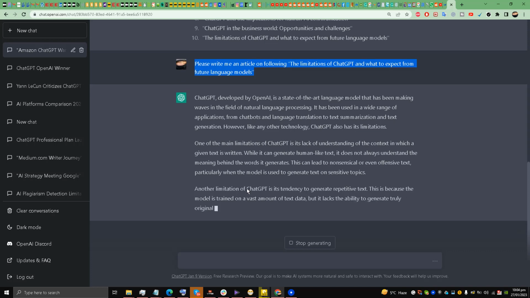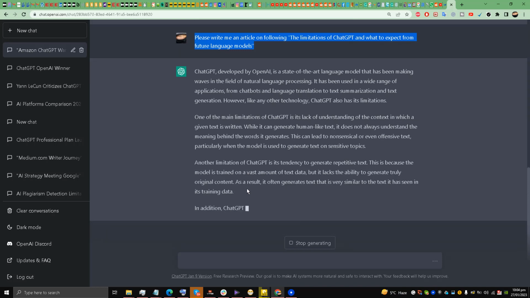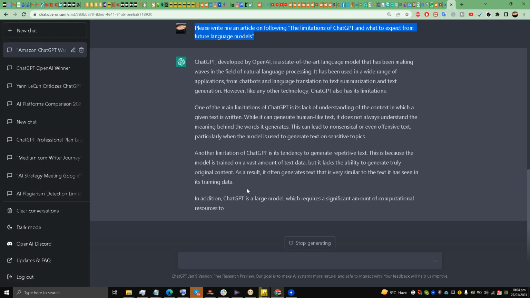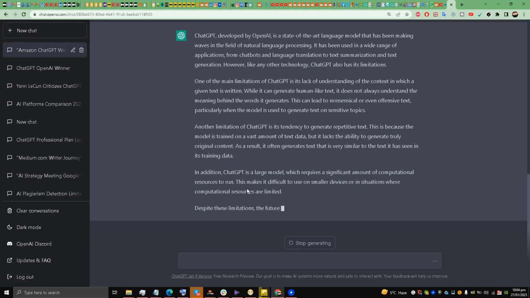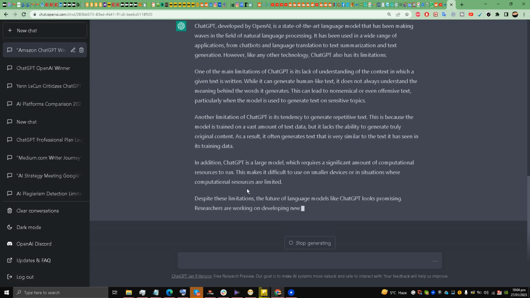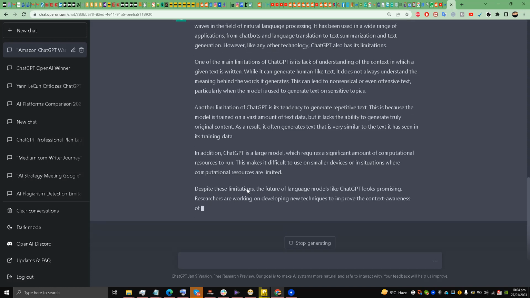This is because the model is trained on a vast amount of text data, but it lacks the ability to generate truly original content. ChatGPT is a large model which requires a significant amount of computational resources to run. I think it's about to complete writing the article for us, my friends.